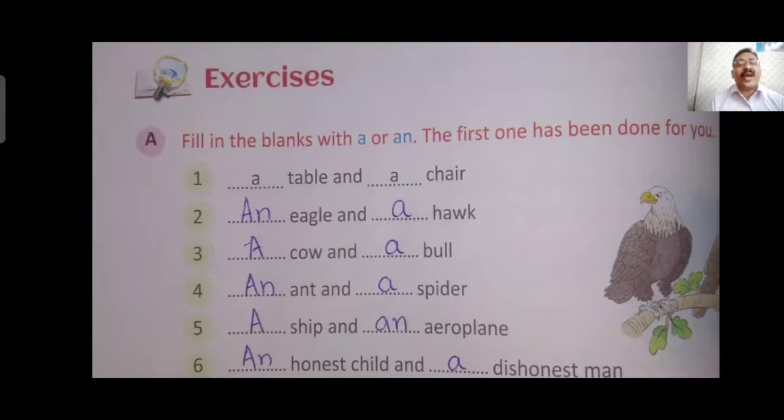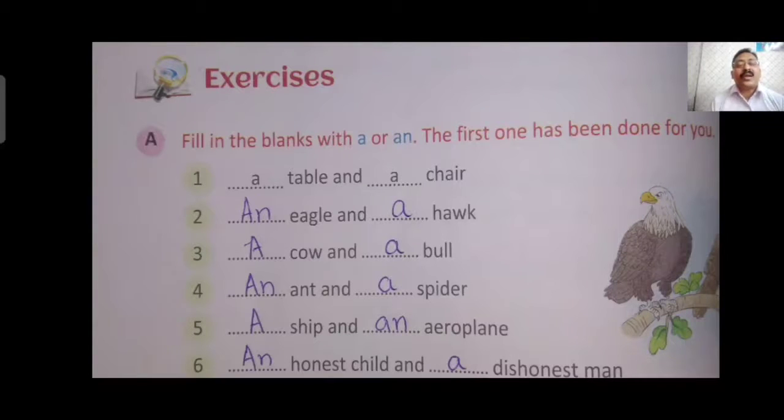Fourth one, an ant and a spider. Ant A is a vowel, so N is written before it. Spider S is a consonant, so A is written before it. Fifth one, a ship and an aeroplane. Ship S is a consonant, so A is written before it. Aeroplane A is a vowel, so N is written before it.